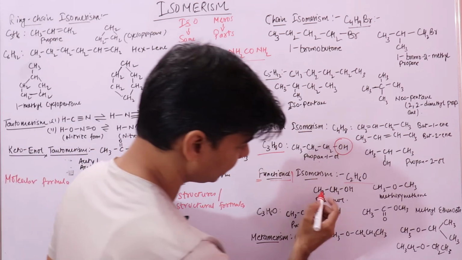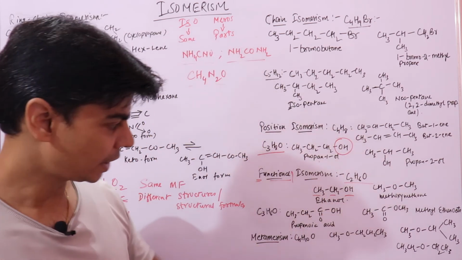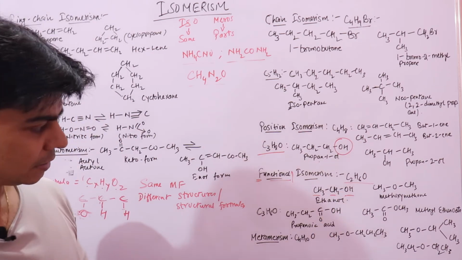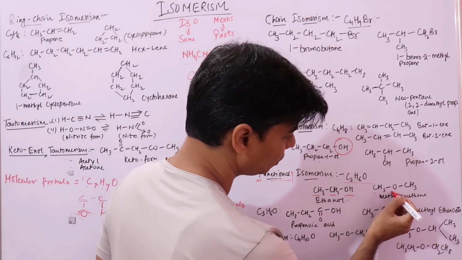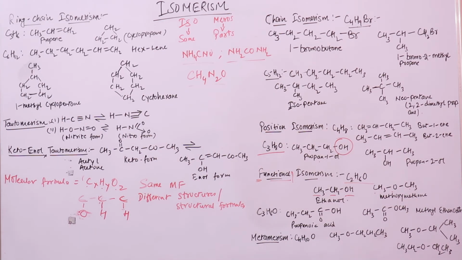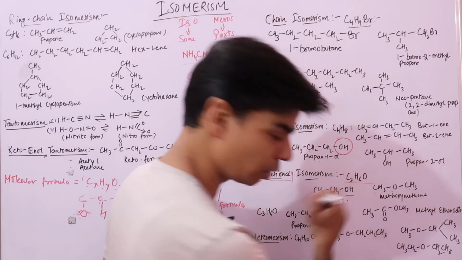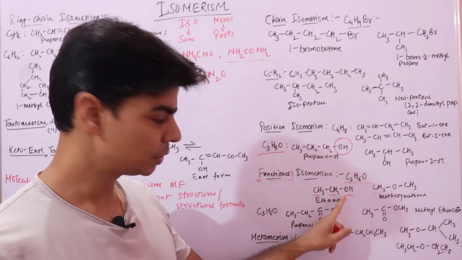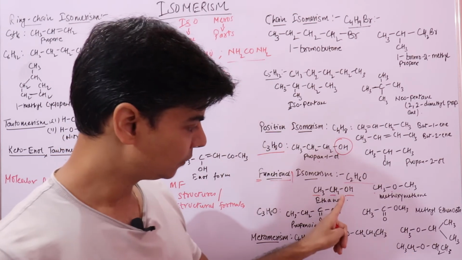If I can draw this molecule CH3CH2OH, where I have the functional group OH right here, and the other structure that I can draw is CH3OCH3. In the other compound, the functional group is O, which is ether, right? So this is an alcohol group, so this belongs to a different homologous family, which is the alcohol family.